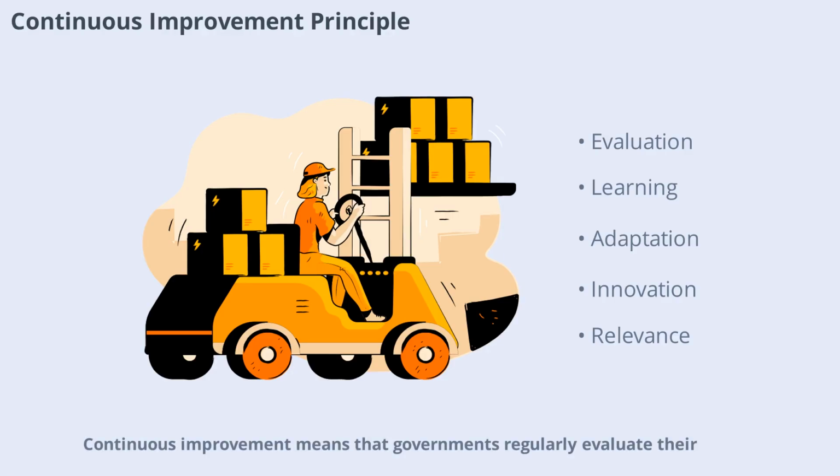Continuous improvement means that governments regularly evaluate their performance and seek ways to enhance their operations. This principle encourages learning, adaptation, and innovation. By embracing continuous improvement, governments can stay relevant, efficient, and responsive to changing needs.